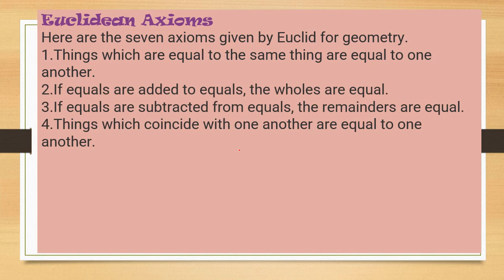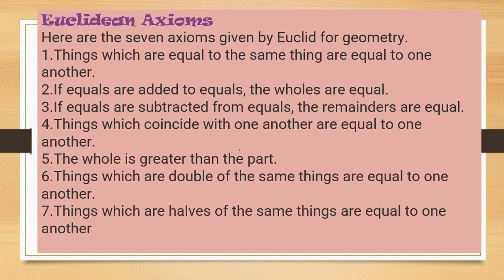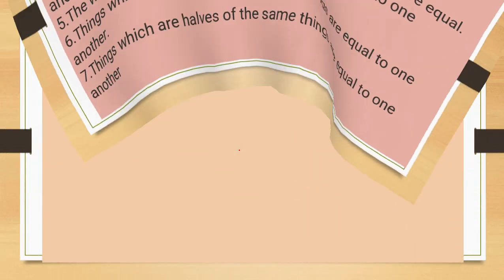Things which coincide with one another are equal to one another. This is also a universal truth. The whole is greater than the part, and things which are double of the same thing are equal to one another also. Things which are half of the same things are equal to one another. So all these are Euclid's axioms.